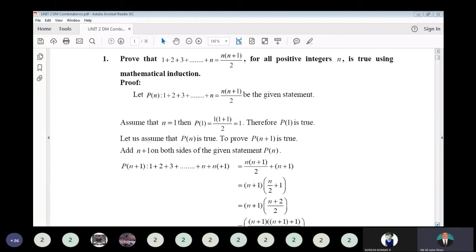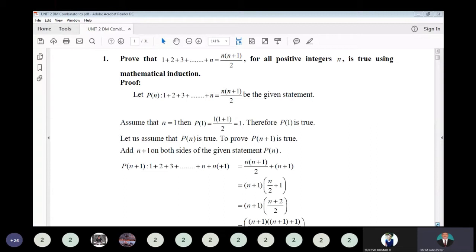Here you can cross-check P of 2 also. It will also satisfy the first two number summation using this formula. So P of 2 equal to 2 into 2 plus 1 divided by 2, that is 2 into 3 by 2. So 2 cancels, you will get 3. So the first two number summation is 3. So P of 2 is also true.